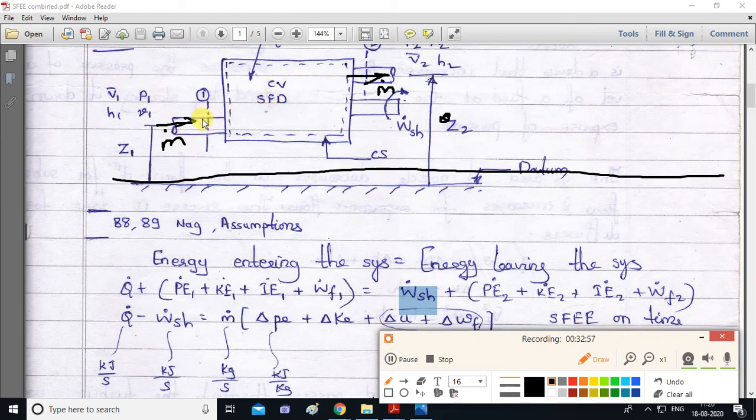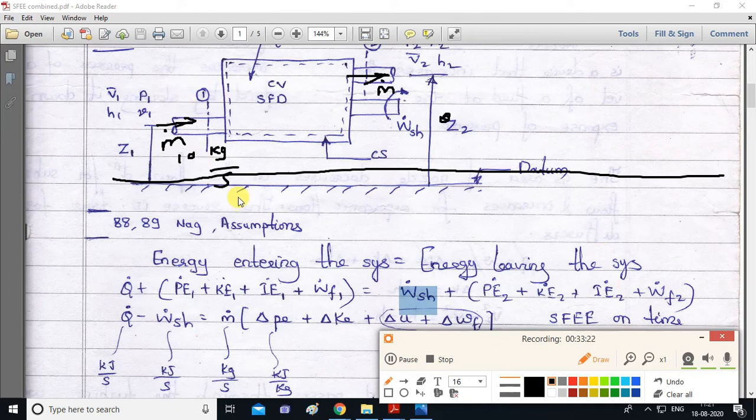Suppose air is entering here at 10 kg per second. What do you mean by accumulation? Suppose 1 kg is being accumulated here. Then the outflow rate will become 9 kg per second. So this is not the case. There is no accumulation of fluid, and that is why the entering mass flow rate and exiting mass flow rate will be the same.